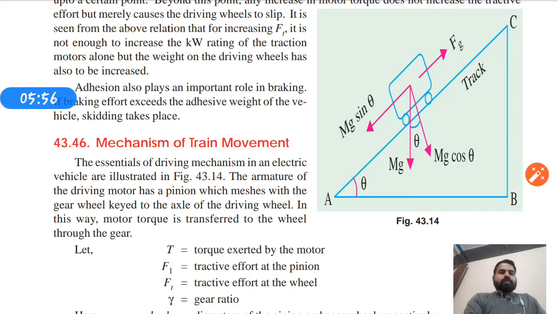The armature of the driving motor has a pinion which meshes with the gear wheel keyed to the axle of the driving wheel. In this way, motor torque is transferred to the wheels through the gear.